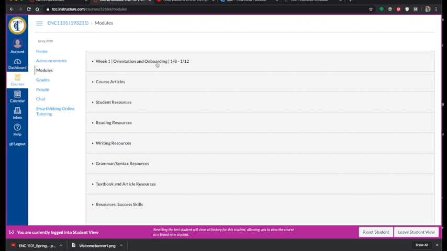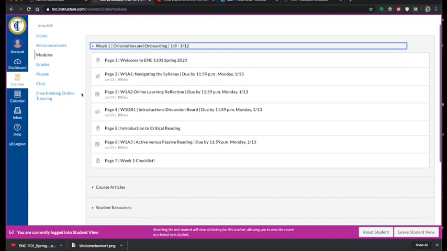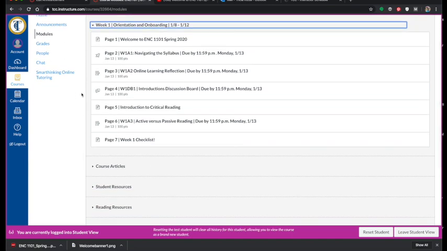So we are in week 1. The date ranges are 1/8 to 1/12. So that means this is the module we're working in. You're going to open it up, and it is really set up almost as a digital book. You'll notice that the pages are numbered, and that means that it is designed for you to walk through it, beginning with page 1.